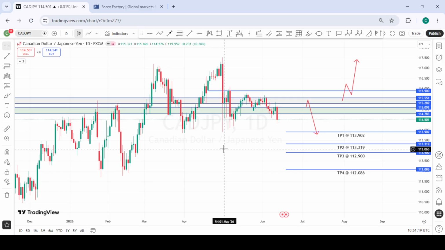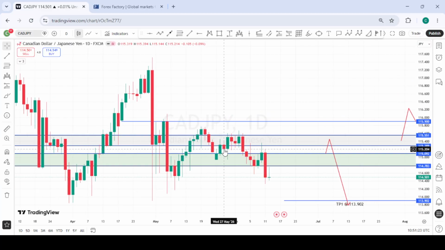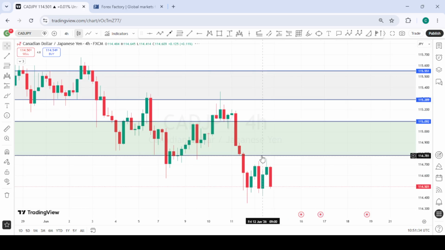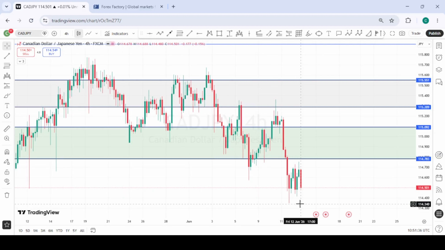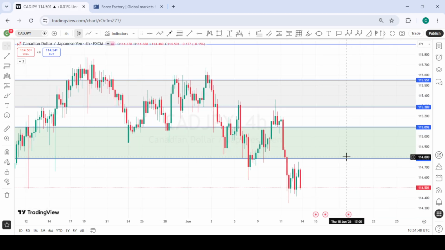This is CADJPY. For CADJPY, we actually took some positions on the JPY first. We took an EURGBP and GBPCHF trade, and so we're waiting to get an entry on CADJPY, but CADJPY didn't present us with an entry, and it just kept moving downwards. So we missed this whole move. We were waiting for a clear reversal or selling opportunity around here before we take the sell, but then price just moved without giving us any confirmation.